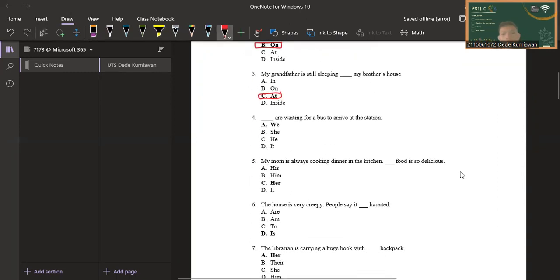For question number 4, blank are waiting for a bus to arrive at the station. Because the to be is "are," she, he, and it do not use "are" as the to be. So the correct answer is "we."